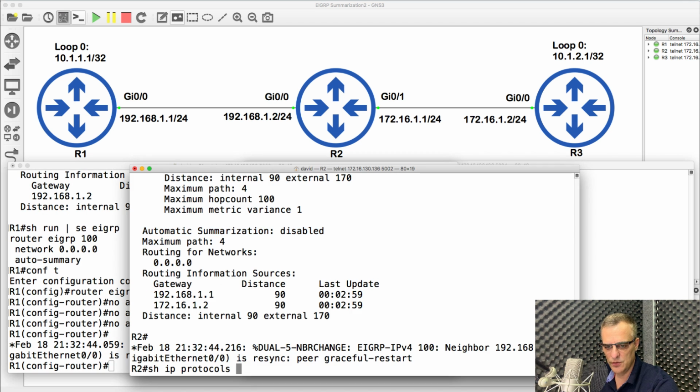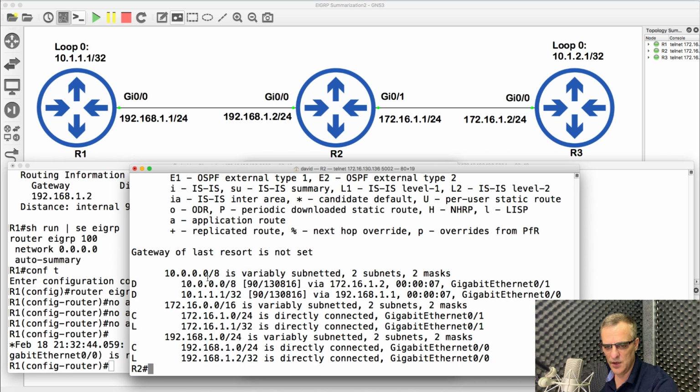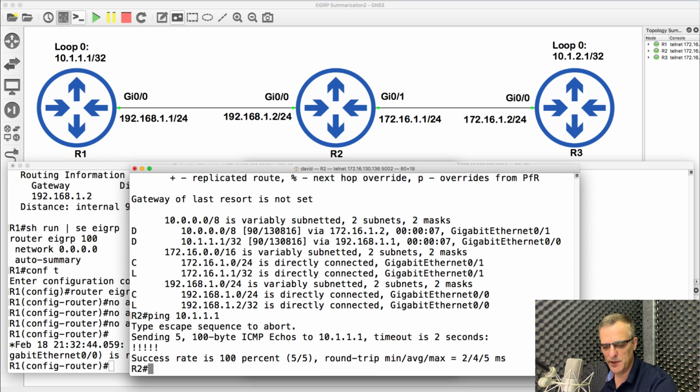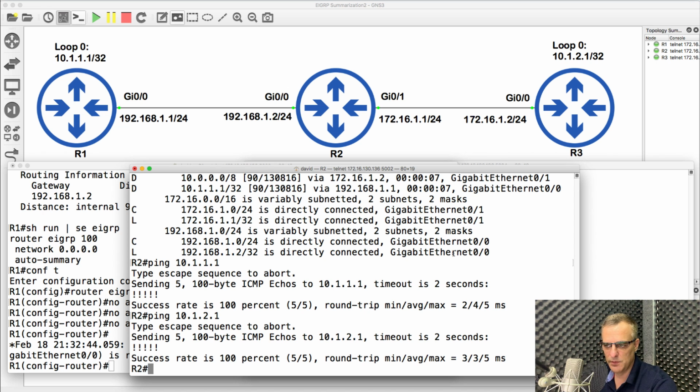On router 2, show IP route. Notice we get the /32 network in the routing table for 10.1.1.1. This side is still being automatically summarized, but hopefully we'll be able to ping the loopback of router 1, which we can, and hopefully we'll be able to ping the loopback of router 3, which we can.